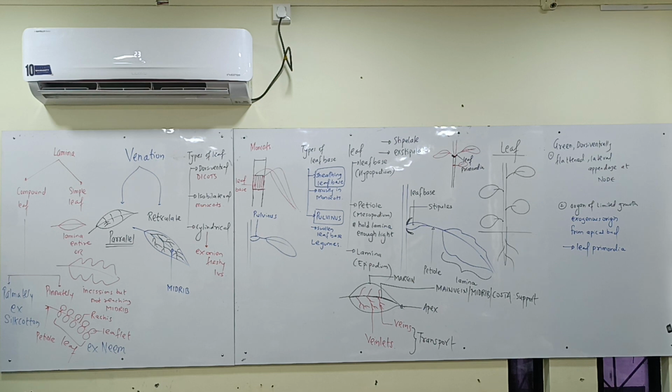Correct? At the leaf base there can be small leaf-like outgrowths called stipules. If present, it is stipulate, otherwise exstipulate. The leaf base can be expanded and cover the internode, like in monocots. That will be called sheathing. If it is swollen, it will be called pulvinus. Who will lift the lamina towards sunlight? The petiole. The lamina has an apex, a margin and a midrib. The midrib gives out veins and veinlets. This arrangement is called venation, which can either be branched, called reticulate, or parallel.